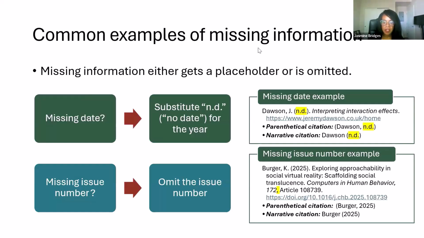And then you see here that in the citations within your paper, this wouldn't change because you're missing the issue number. It would be the same as with any other source. So the author and the date.